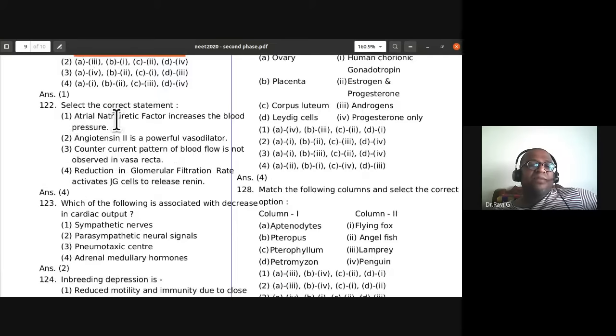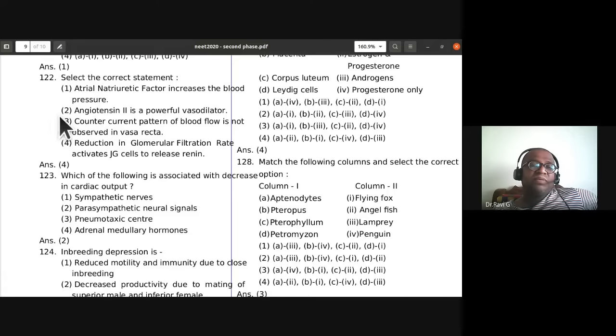Select the correct statement. Three statements are wrong, one is correct. Atrial natriuretic factor increases the blood pressure. It is wrong. Angiotensin 2 is a powerful vasodilator. That is also wrong. Counter current pattern of blood flow is not observed in vasa recta. That is also wrong.